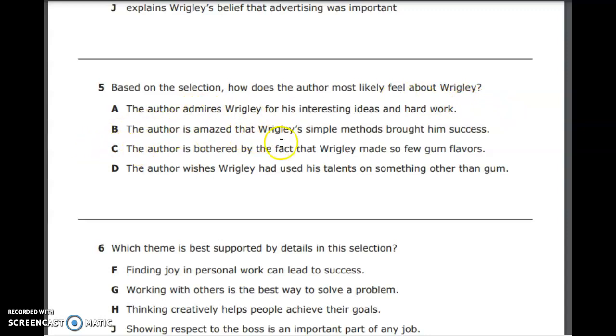C, the author is bothered by the fact that Wrigley made so few gum flavors. That never happened in the story, or the selection. So C is not our answer. D, the author wishes Wrigley had used his talents on something other than gum. Again, that was never suggested in the selection. So D is not our answer. And out of A and B, A is the best answer choice that we could select. A is our answer.